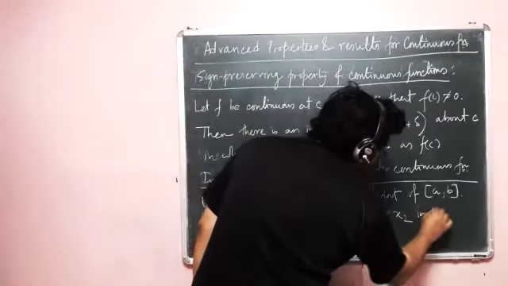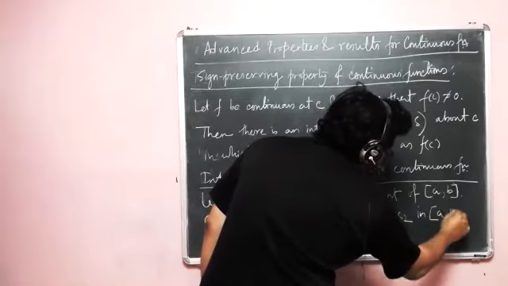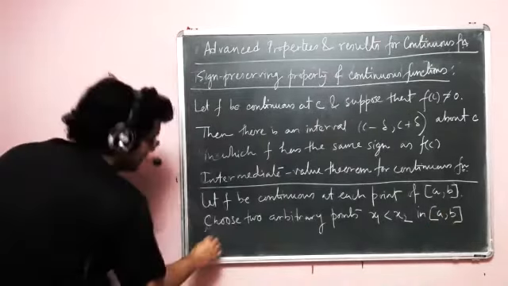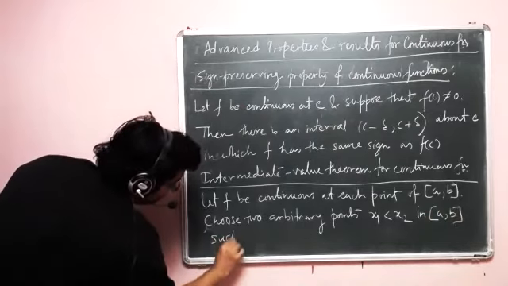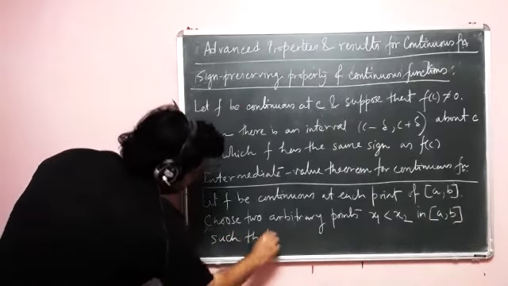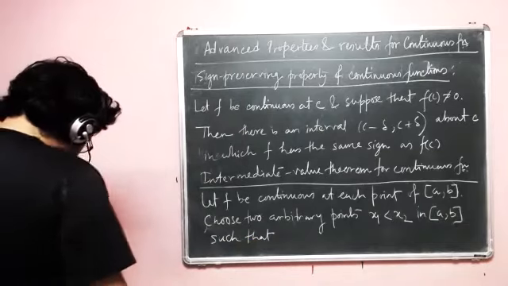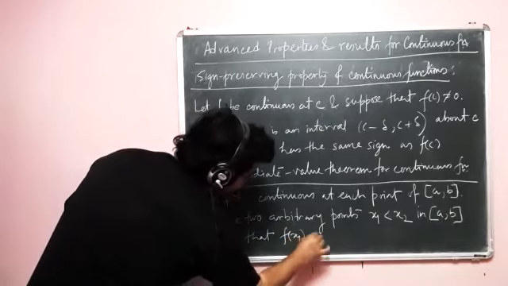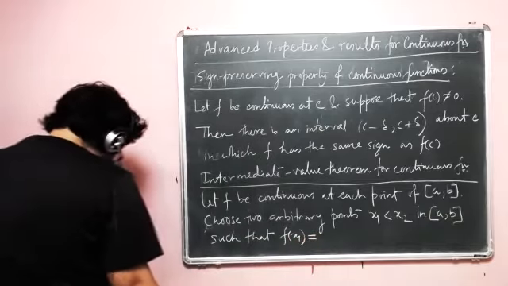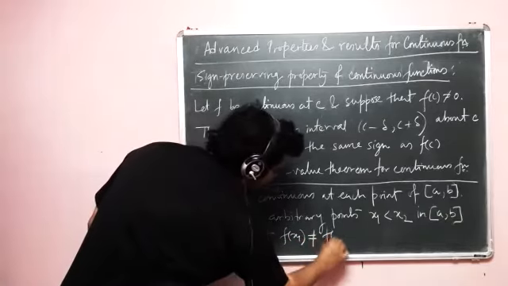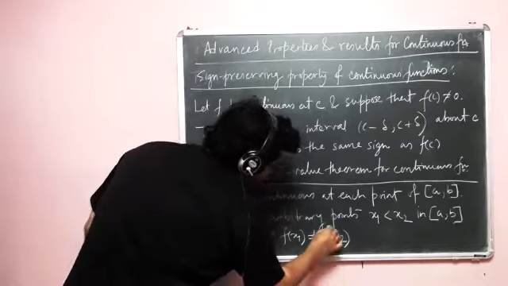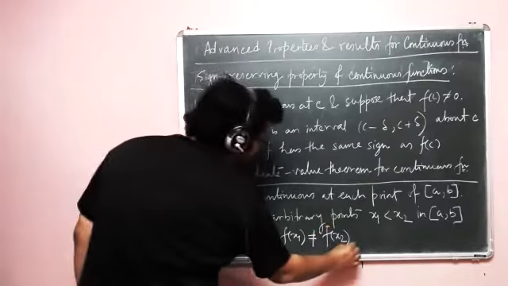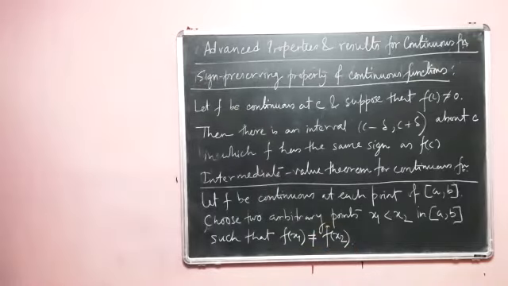In the closed interval [a, b], such that f of x1 does not equal f of x2. So this is our premise.